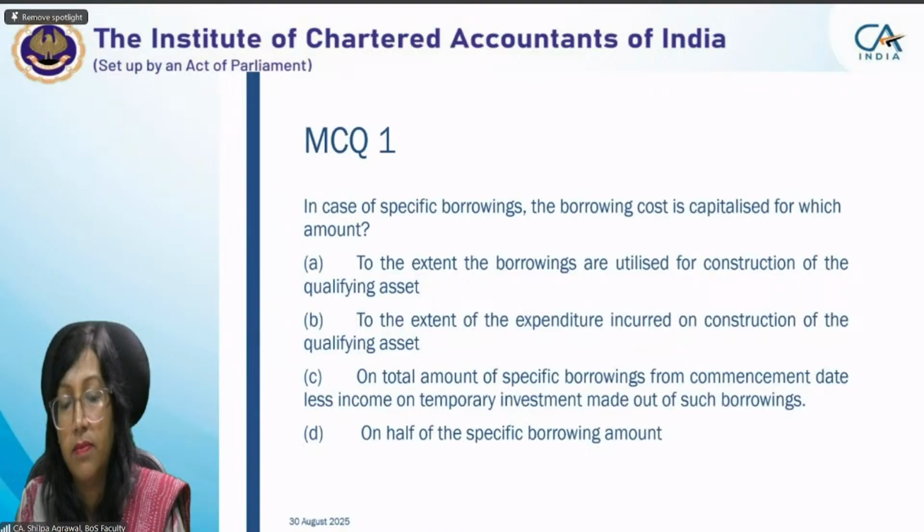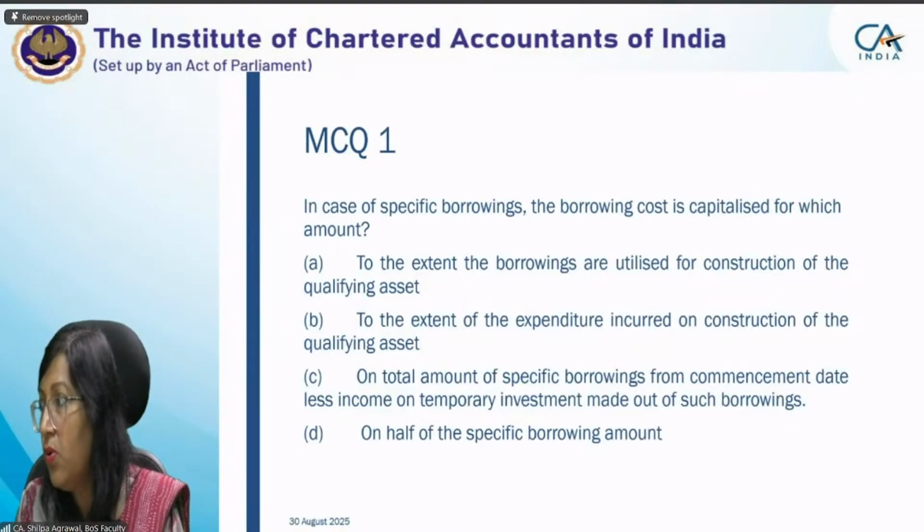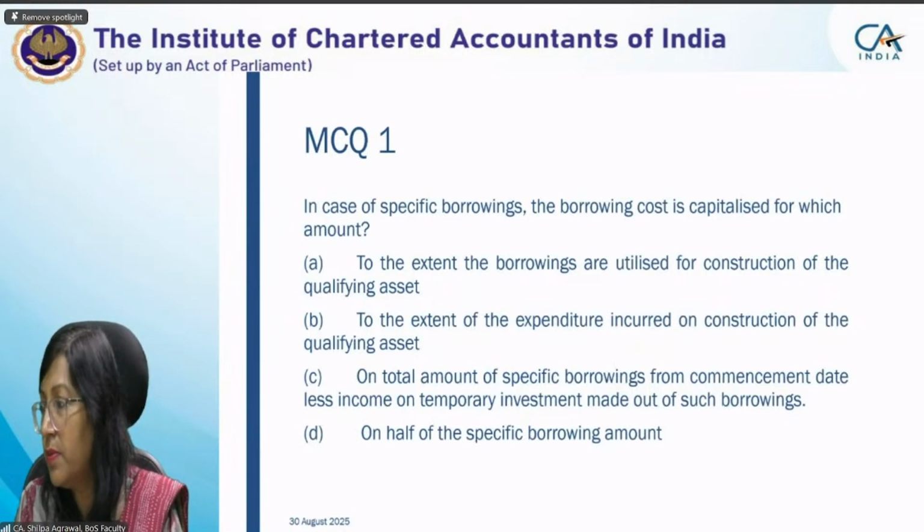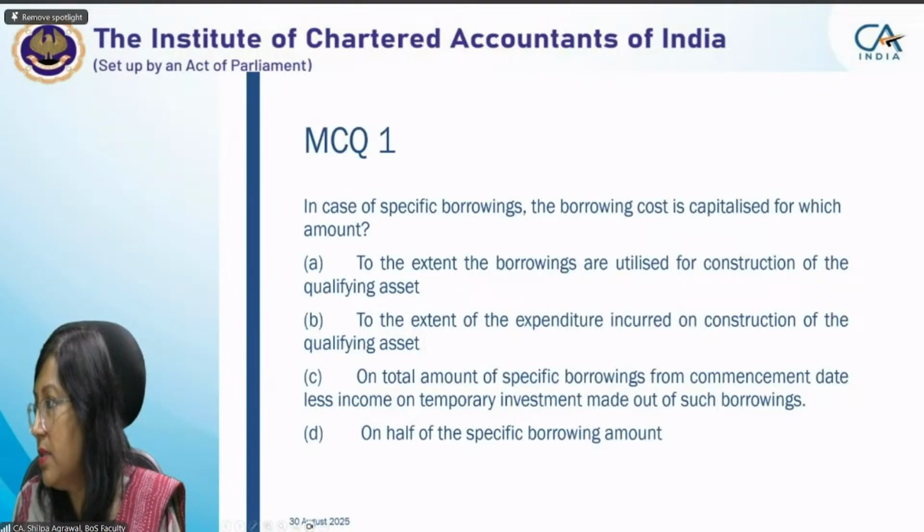See, on total amount of a specific borrowing. Who is answering me? I don't want anybody to unmute. Please give it on the chat box. Let others also participate. Chitra has given her answer. Sanjay has also given.